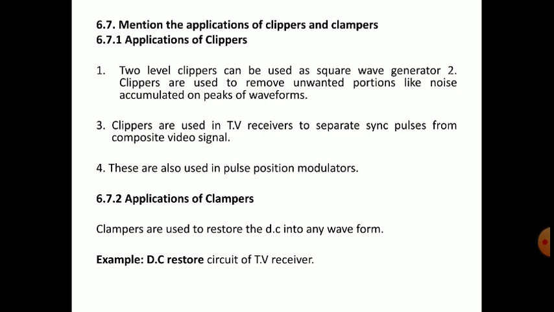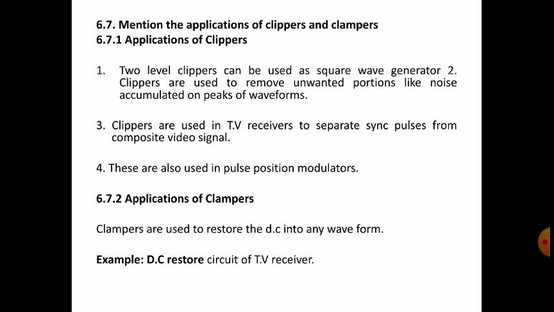Clampers are used to restore the DC into any waveform. If the DC value is removed from a waveform or shifted to another level by a circuit, then it must be brought back to the previous value to get the exact output waveform.